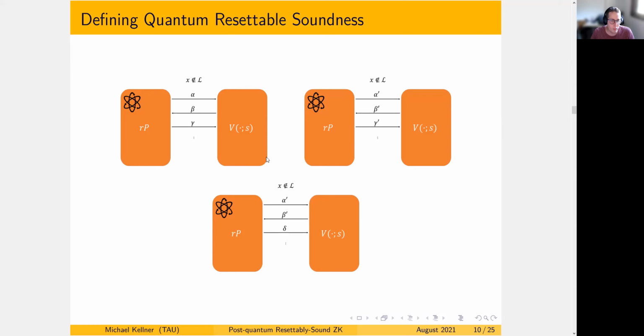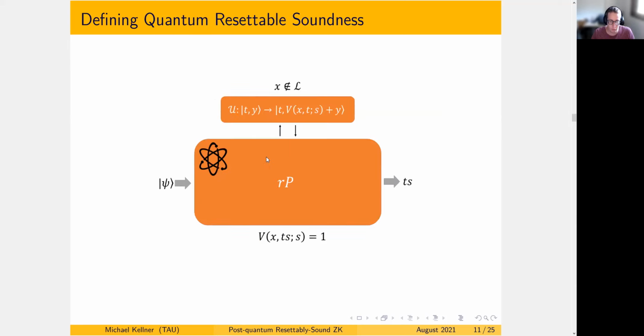And when considering use cases such as signatures or CCA security, it is more common to consider the case where the resetting prover has quantum oracle access to the verifier next message function. And this is indeed what we decided to do for two reasons. One of which I'll discuss in a bit. And indeed, we give the resetting prover oracle access to the verifier next message function.